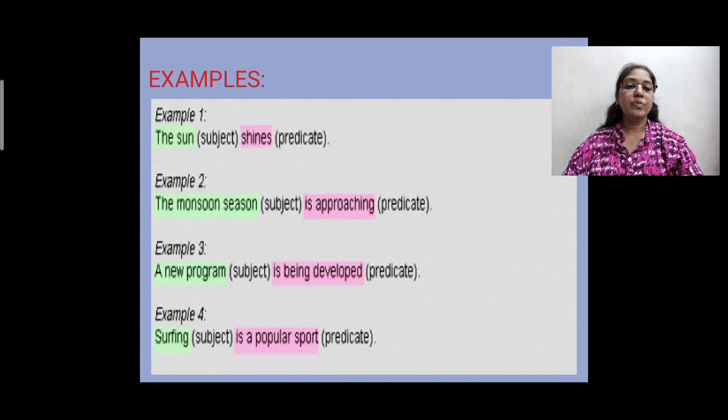A new program is being developed. A new program is the subject here, and is being developed is the predicate. Surfing is a popular sport. Surfing is the subject here, and is a popular sport is the predicate.